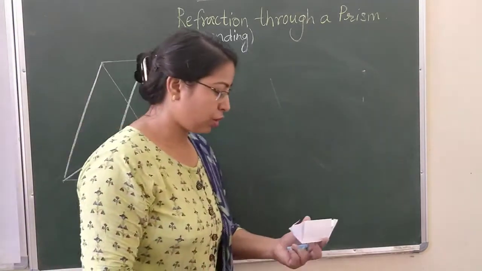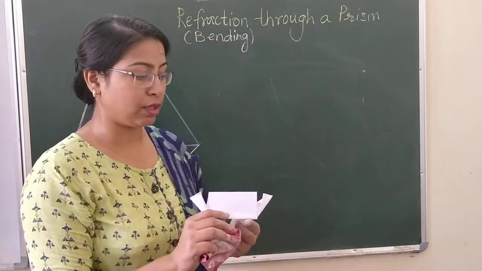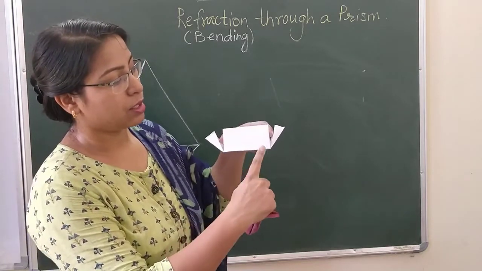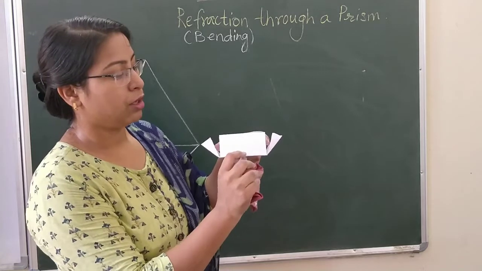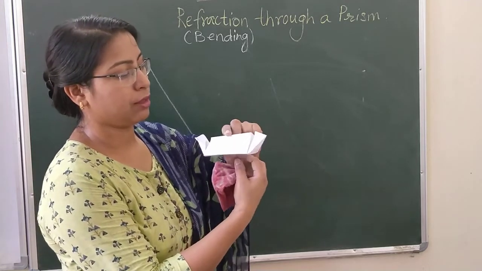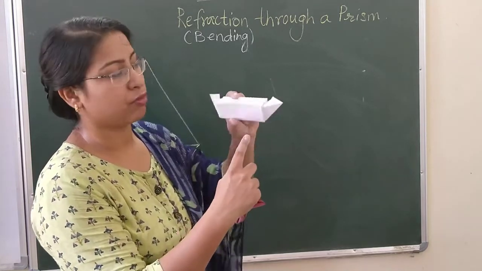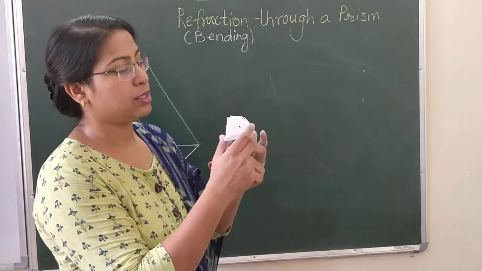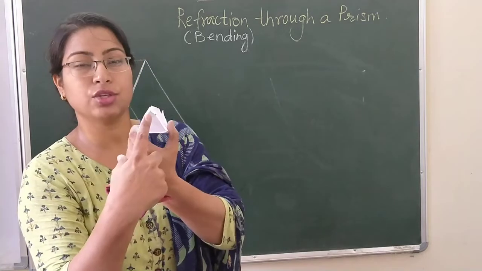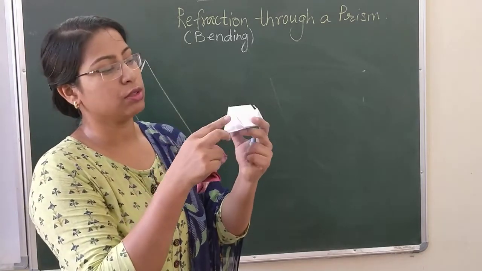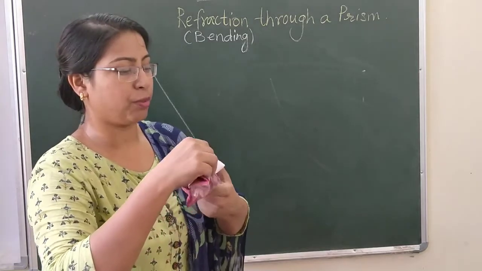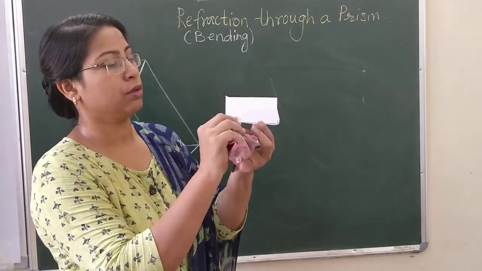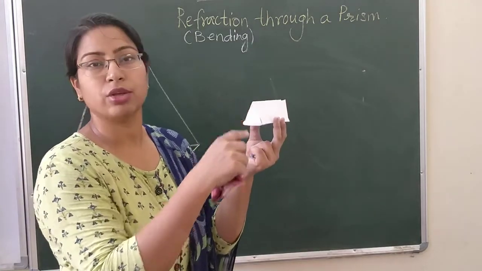If you are interested, you can even make a paper model of the prism, the one which I have created. This is the first rectangular surface. Turn it like this. This is another rectangular surface, and at the bottom you have the third rectangular surface. And these are the triangular faces 1 and 2. When you insert this, it becomes a 3D paper model of your prism. So this is one of the triangular bases, and this is another triangular base.